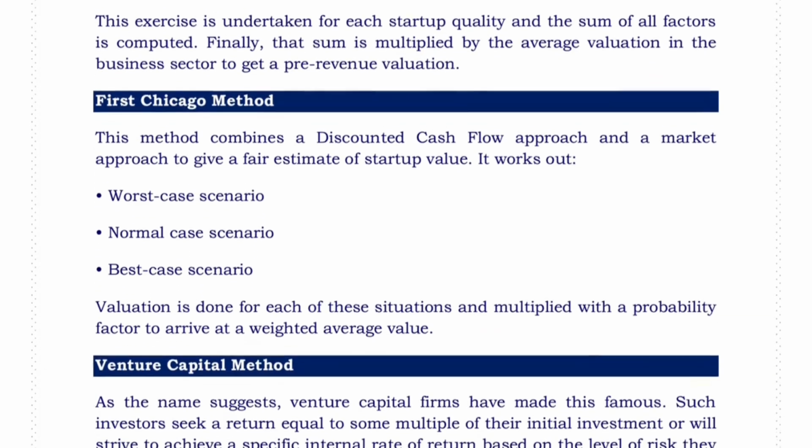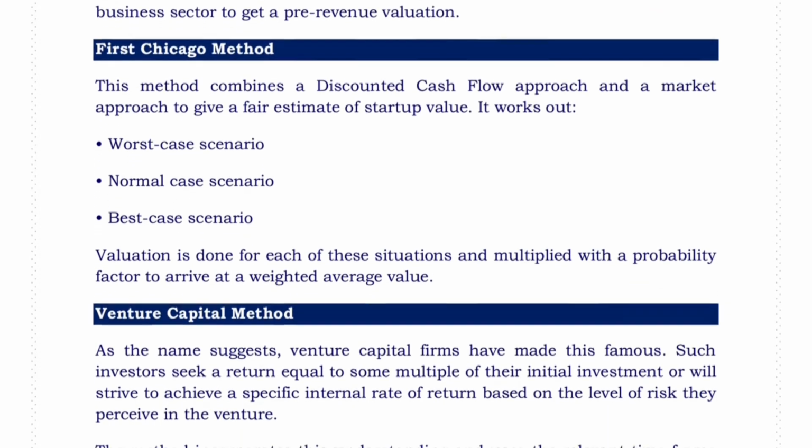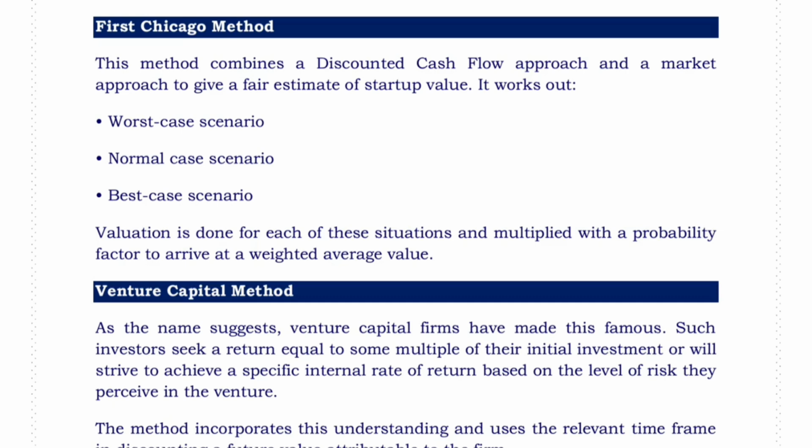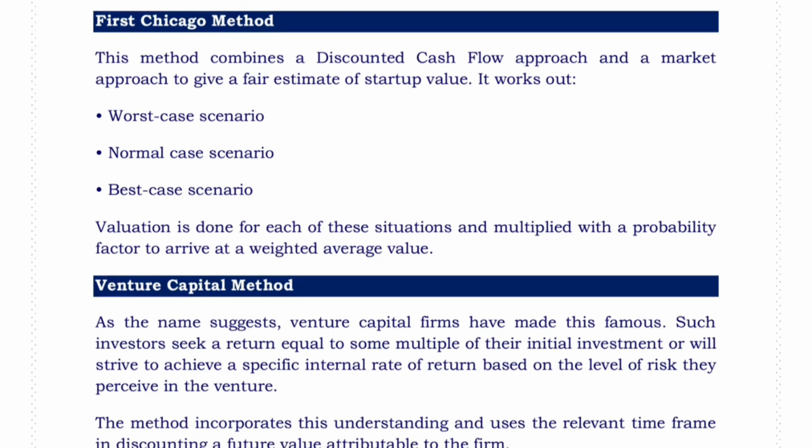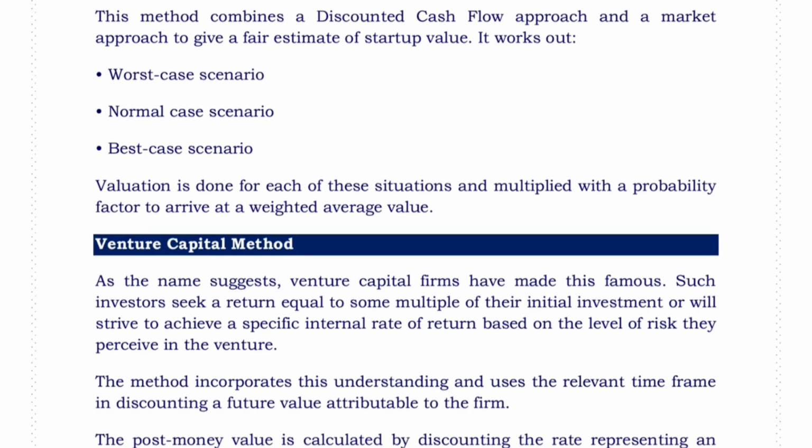Next, First Chicago method. This method combines a discounted cash flow approach and a market approach to give a fair estimate of the startup value. It works out worst case scenario, normal case scenario, best case scenario. Valuation is done for each of these situations and multiplied with a probability factor to arrive at weighted average value.